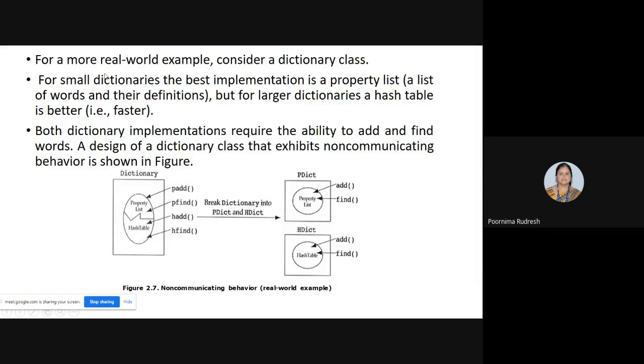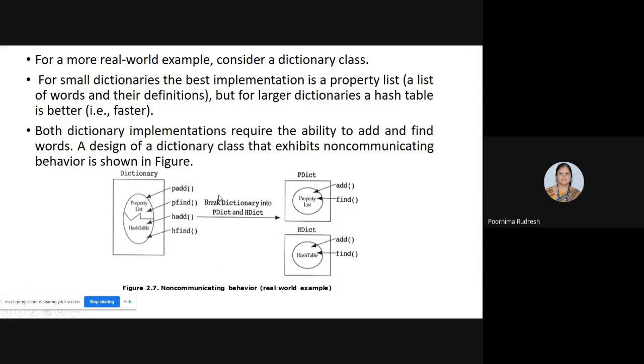For small dictionaries the best implementation is a property list, and we use a hash table for the implementation of larger dictionaries, separating these two as different classes. Whatever the implementation, property list or hash table, both require add and find. If one word, coupling, is given, I have to find it using either the property list or the hash table.